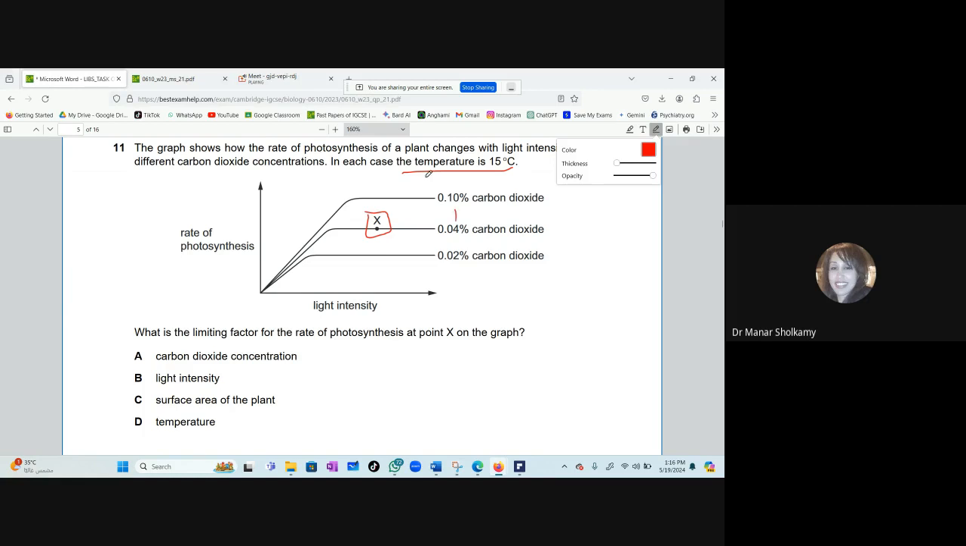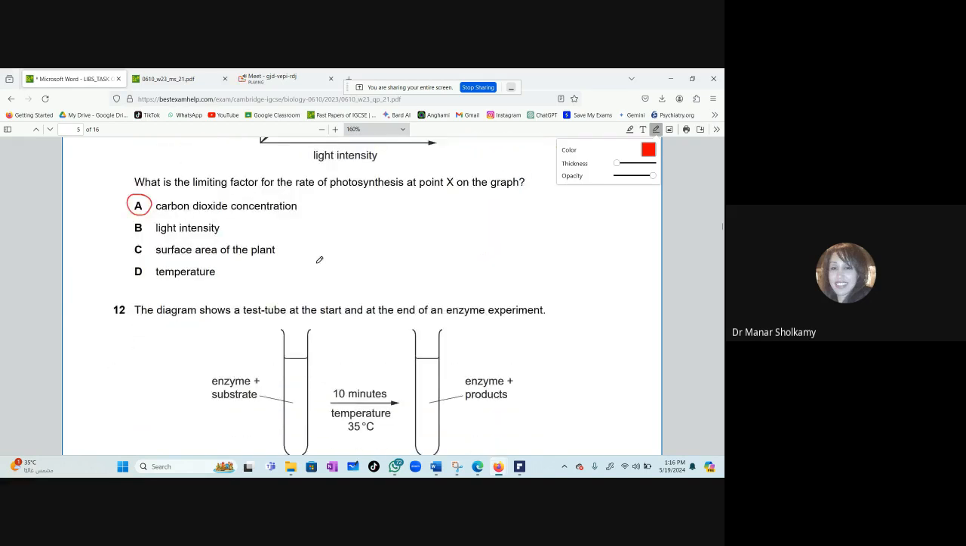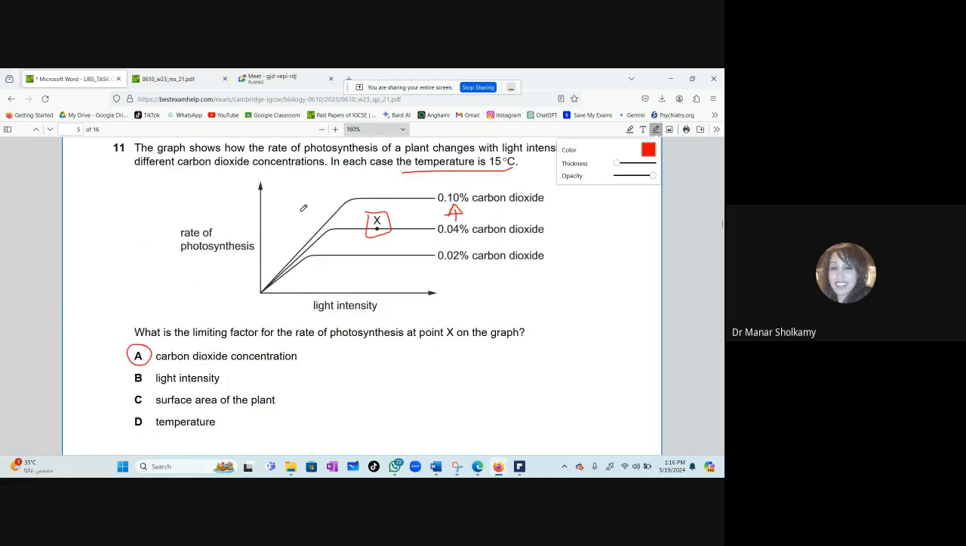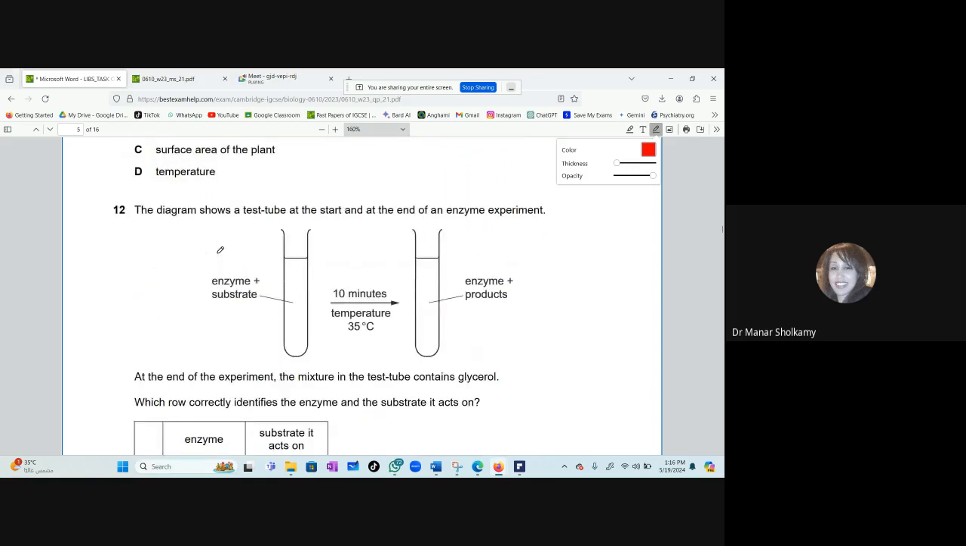because carbon dioxide increased, and when this happened, the rate of photosynthesis increased. Very easy. It's easy if you understand it. Here, it cannot be light intensity because we are already increasing the light intensity. And even though the light intensity is increasing, the rate of photosynthesis is constant. So the light intensity is not a limiting factor. Something else is the limiting factor.